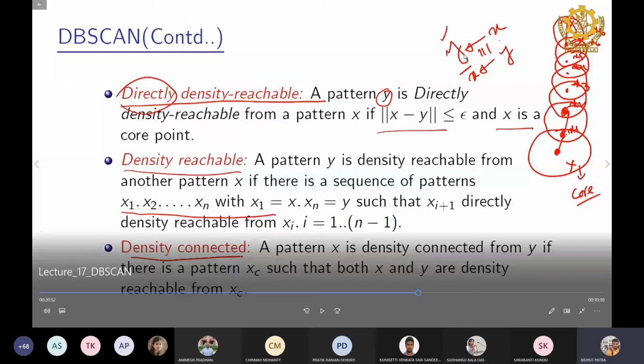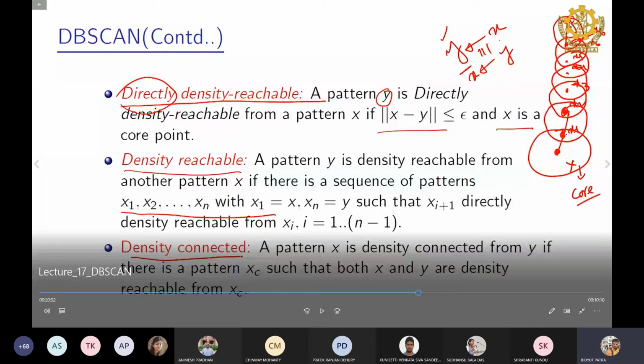Okay, because they are saying a set of points in which each point will be directly density reachable. So maybe x1, x2, x3, x4, x5, all apart from the last one. The last one will also be density reachable, but to be density reachable there is no need to be the core point. As the first definition says, y is directly density reachable from x.